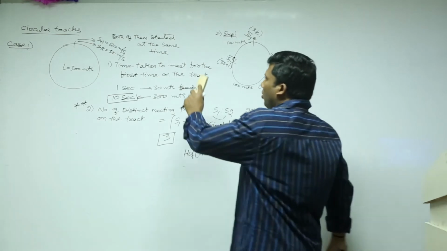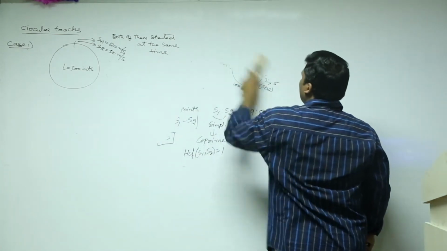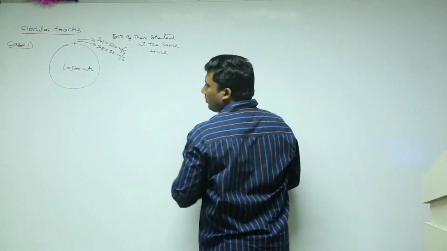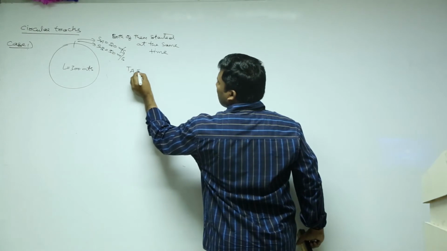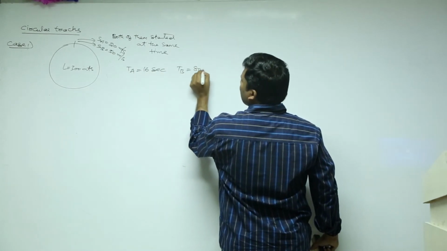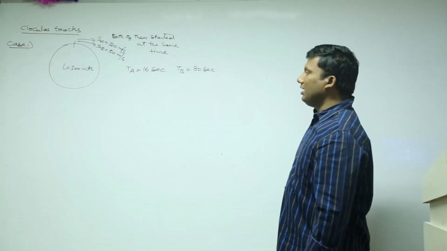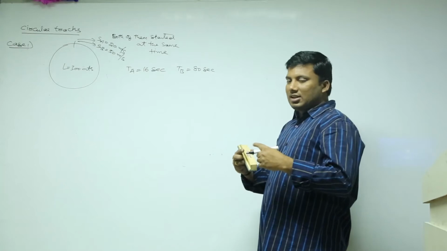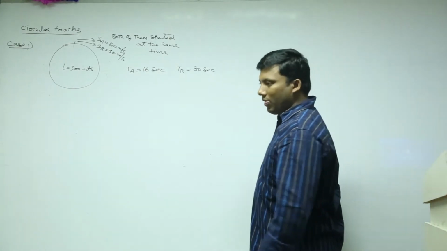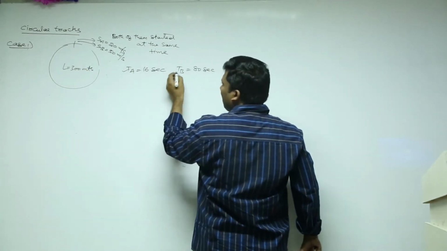Third one. Note. The question could also be like this. TA equivalent to 16 seconds, TB equivalent to 80 seconds. TA is 16 seconds means time taken by A to complete one complete round. From here to here, to complete one round, it is TA, TB.